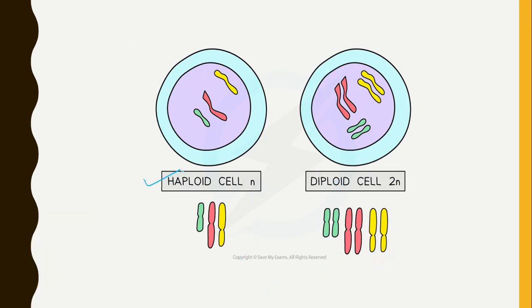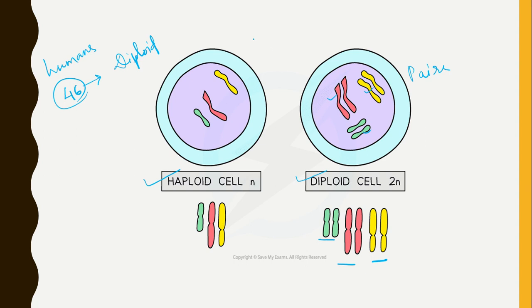See here, this is a haploid cell, this is a diploid cell. You must be wondering what haploid and diploid are. These are new terms for you. Diploid is where the chromosomes remain in pairs. For example, in humans the number of chromosomes is 46. In a cell there are 46 chromosomes, and this is said to be diploid.